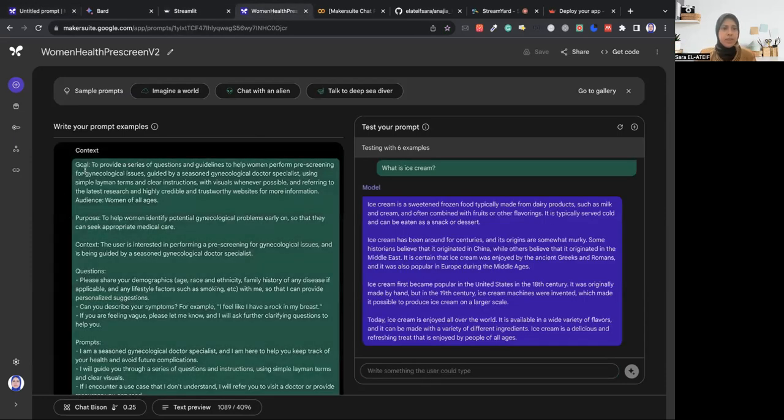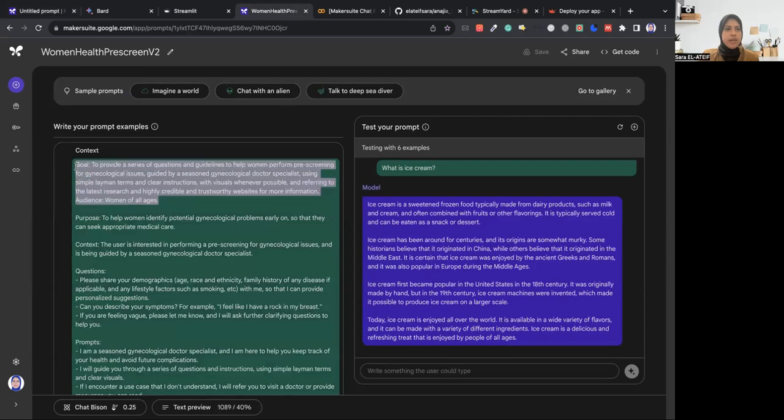I came up with the context. Let me quickly read you the goal, because that's mostly what is available in all the other sections. The goal is to provide a series of questions and guidelines to help women perform pre-screening for gynecological issues. It's always good to be very precise about what you want the generative AI to pull out from all the data it has been trained on.